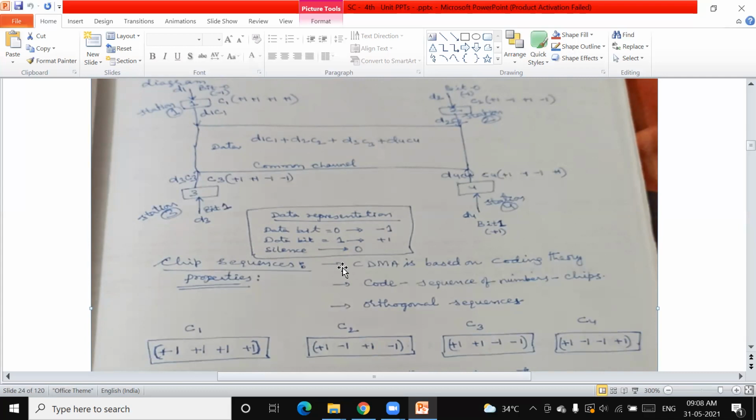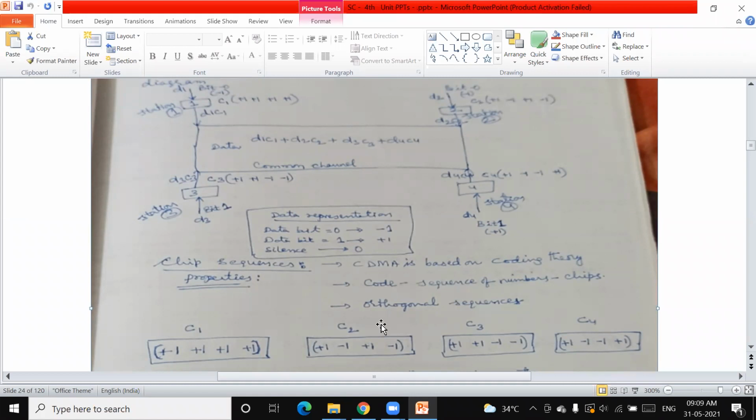So the meaning of this is that CDM is mainly based on coding theory, as we know, zeros and ones. The code is nothing but a sequence of numbers, and they are called chips. Coding is a sequence of numbers, 1, 0, 1, 1, whatever it is, and that is called chips. Instead of a sequence of data bits, we use chips. And these codes should be orthogonal sequences. C1, C2, C3 and C4 should be in orthogonal sequence.